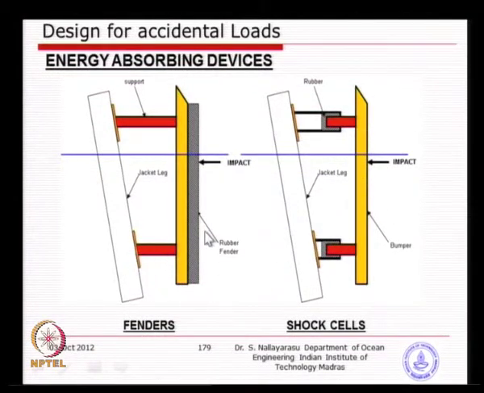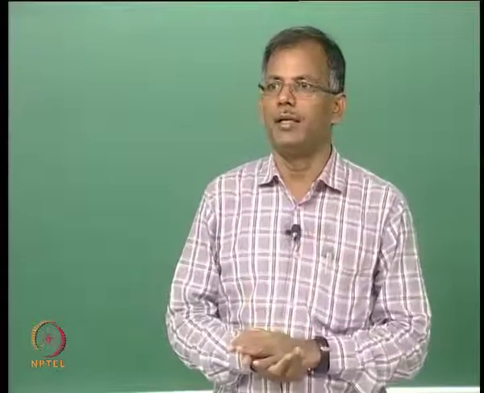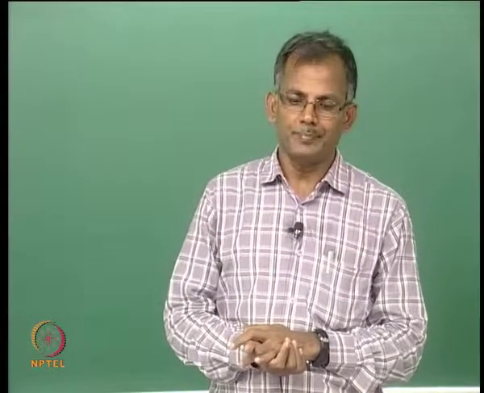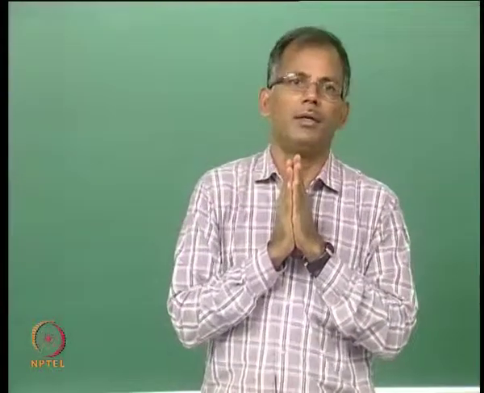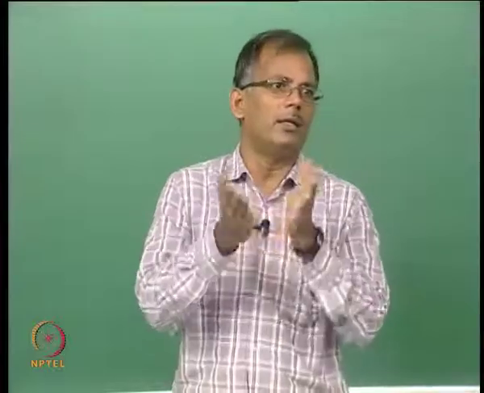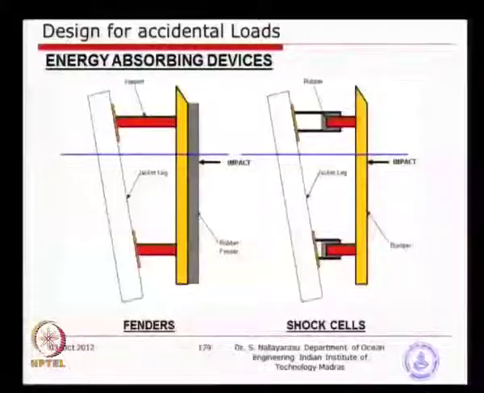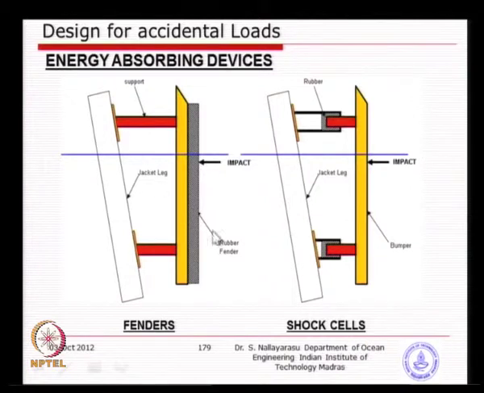And you see on the left side, instead of that, you actually bring in the rubber element in the front. This is basically a conventional way of fendering. You provide a fender rubber element, so the ship will come in contact with the rubber, the rubber will deflect and the energy is absorbed. Only the residual energy will be absorbed by the structural member and the load transfer will happen. Either way, of course, the energy absorption by this rubber will be very, very small compared to this type of focused shock cells. Depending on the design, you can select any one of them.